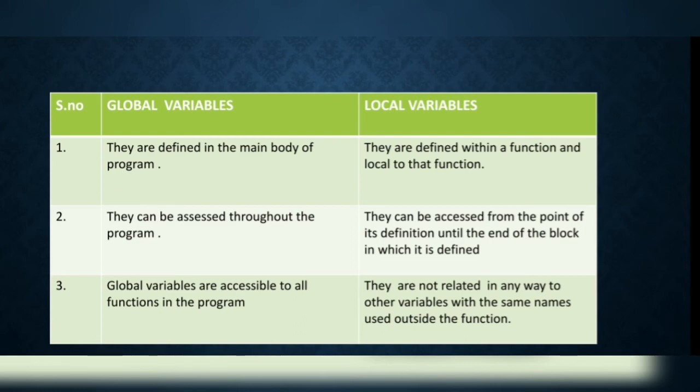Local variables can be accessed from the point of their definition until the end of the block in which they are defined. Global variables are accessible to all functions in the program. Next, local variables are not related in any way to other variables with the same name used outside the functions.